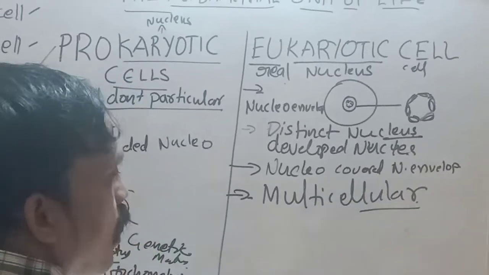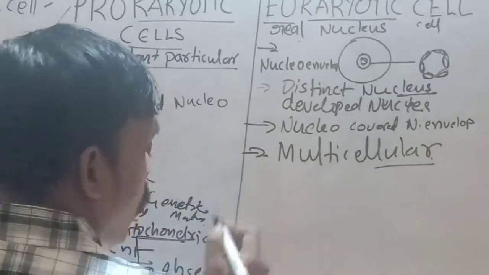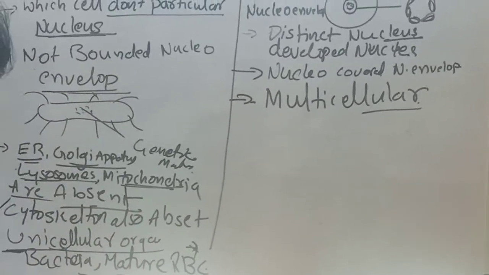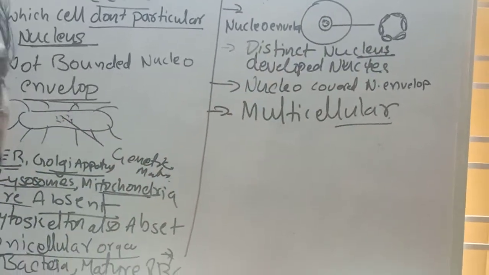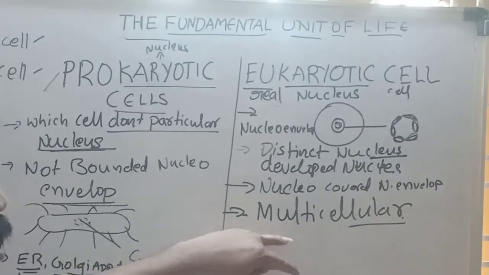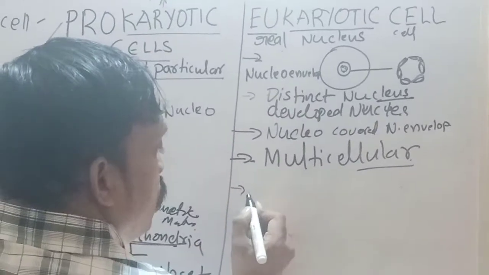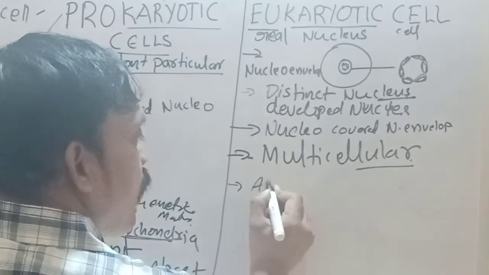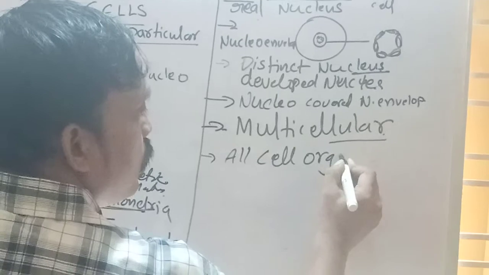In multicellular organisms, except human RBC, all remaining cells have a nucleus. In phloem sieve cells also the nucleus is absent; that is an example of a prokaryotic-type cell. In multicellular organisms, 99% of cells consist of a particular distinct nucleus, and in these cells we observe all the cell organelles.